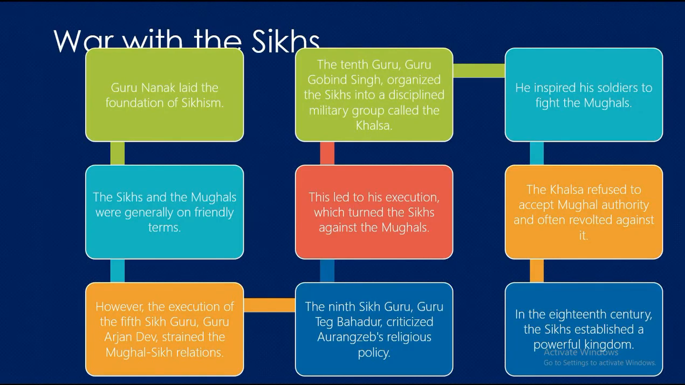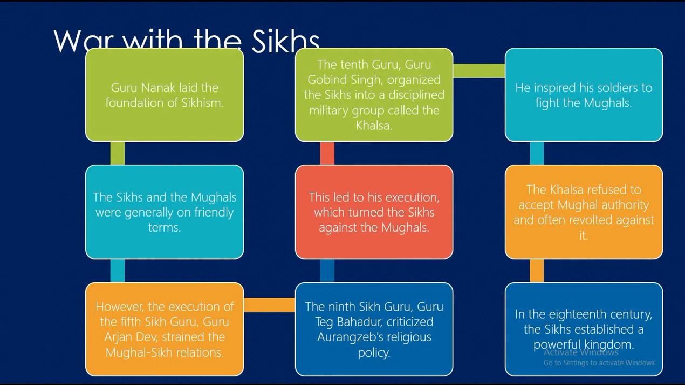War with the Sikhs. Guru Nanak laid the foundation of Sikhism. By the 17th century, Sikhism had become very popular among the peasants and artisans of the Punjab. The Sikhs and the Mughals were generally on friendly terms. However, the execution of the fifth Sikh Guru, Guru Arjan Dev, strained the Mughal-Sikh relations. The ninth Guru, Guru Tegh Bahadur, criticized Aurangzeb's religious policy. This led to his execution, which turned the Sikhs against the Mughals.